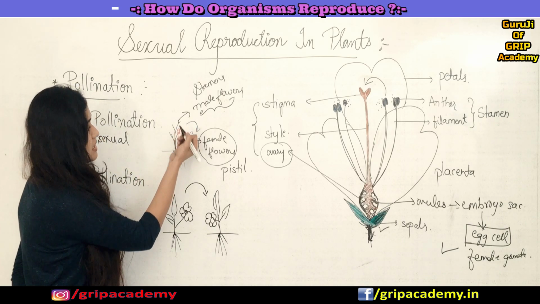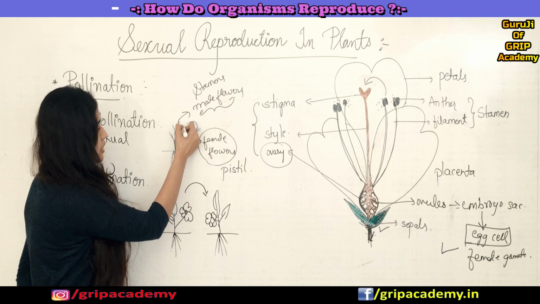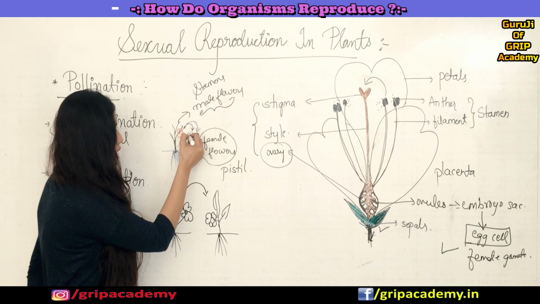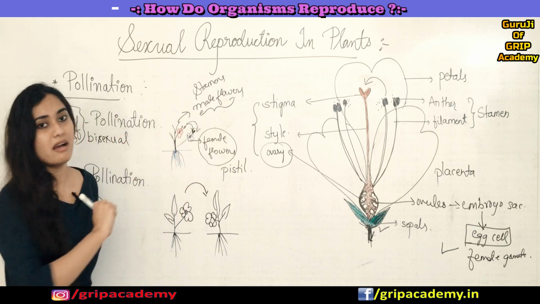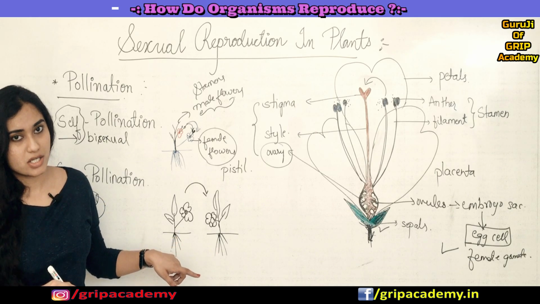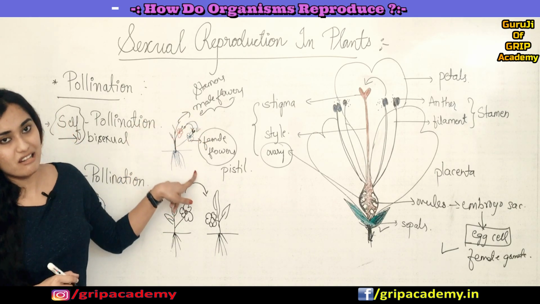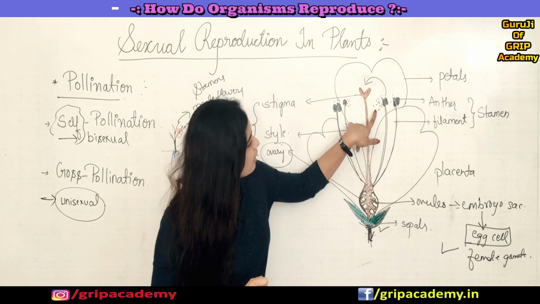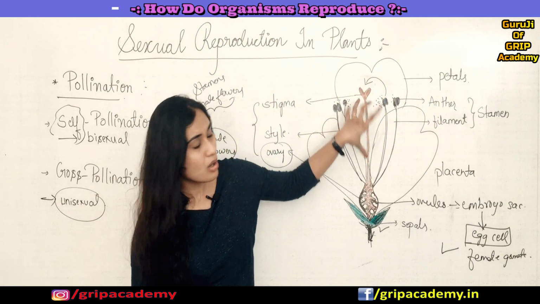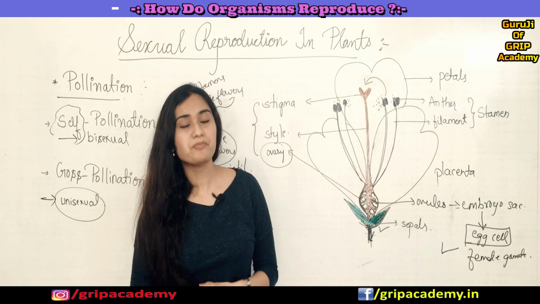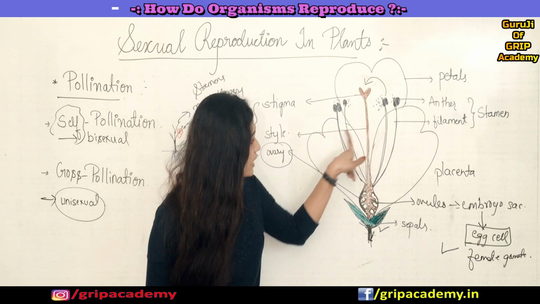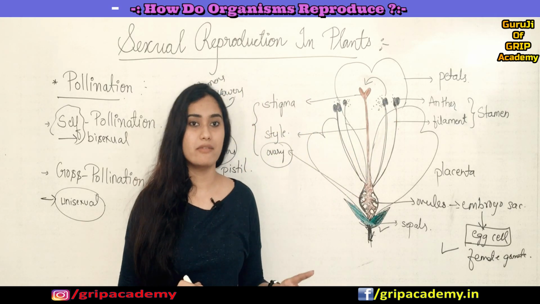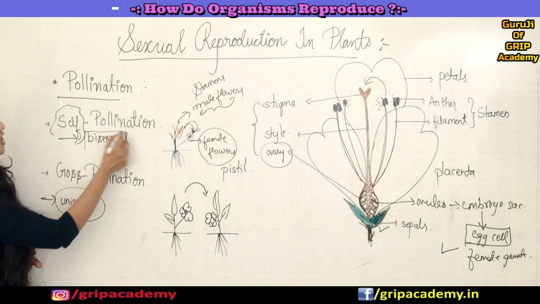Okay, so here if you see what is happening, the male flower will be producing pollen grains in its anthers. From its anthers it will fall on the stigma of a female flower. So then pollination will happen. Understood? So this is also called self-pollination. And within the same plant, if a pollen grain falls on top of the stigma of the same flower, we call it self-pollination. A flower where the male and female parts are present in the same flower, we call a bisexual flower.